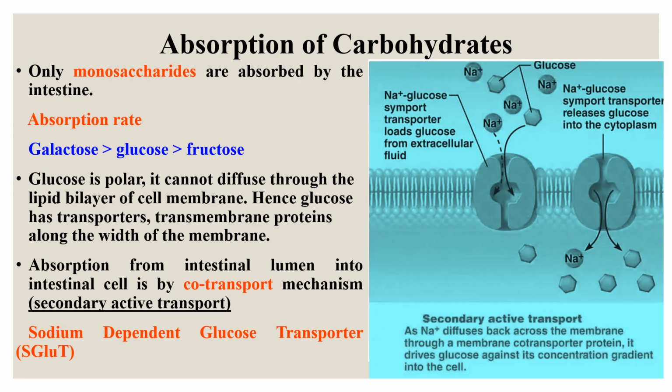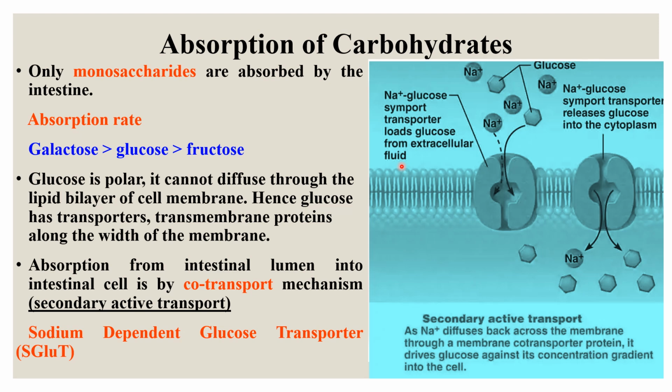Now, absorption of carbohydrates. Carbohydrates are absorbed as monosaccharides from the intestinal lumen through the mucosal epithelial cells and into the bloodstream of the portal venous system. Two mechanisms operate here: active transport and facilitated transport. Active transport is an uphill task, always against the concentration gradient, which requires energy.